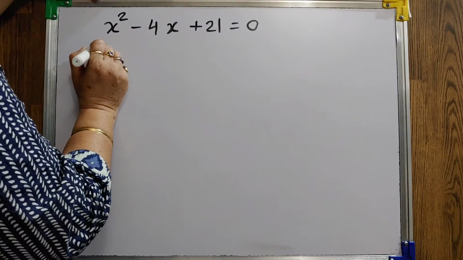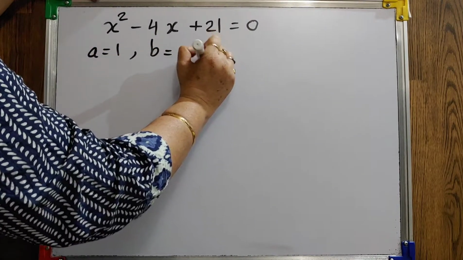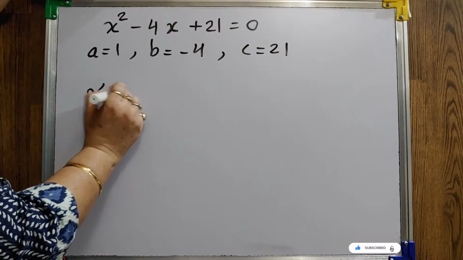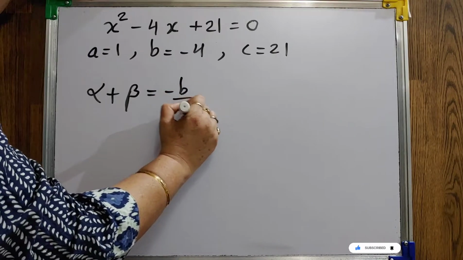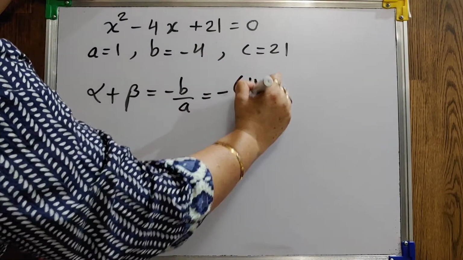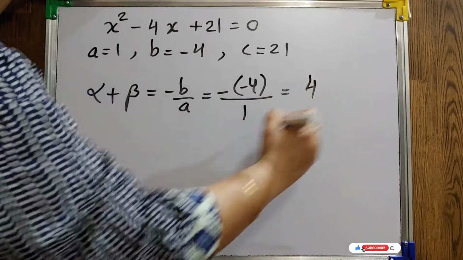Now students, in this a is 1, b is minus 4, c is 21. Then the sum of your roots alpha plus beta is minus b by a. Minus of the formula, b itself is negative, upon 1. So that will be 4.